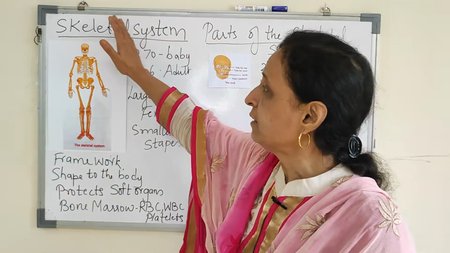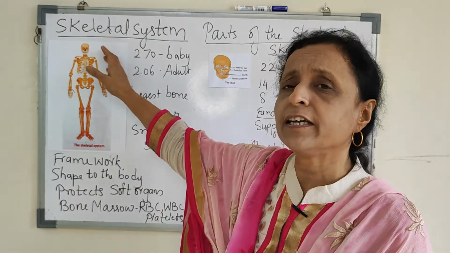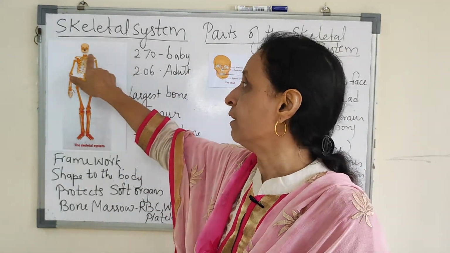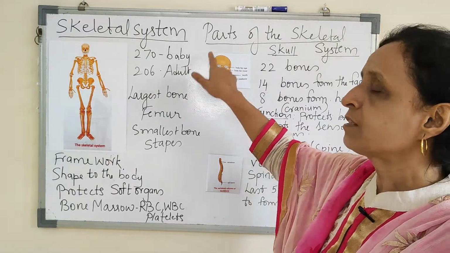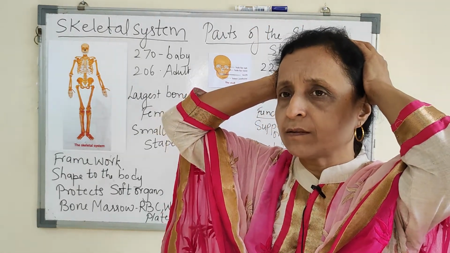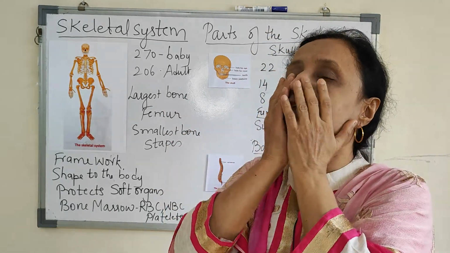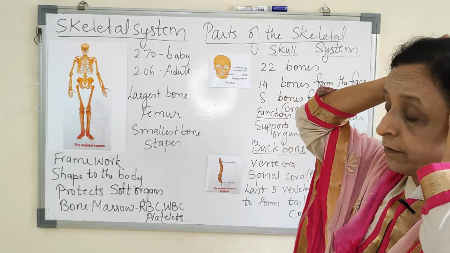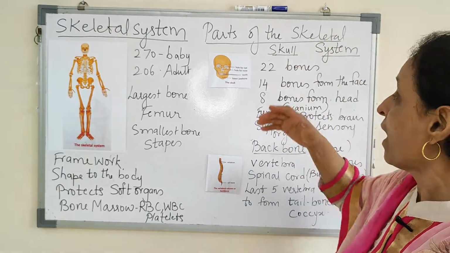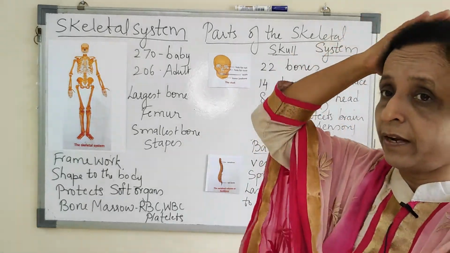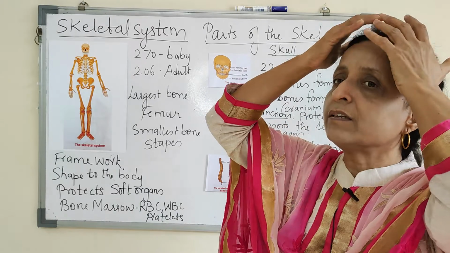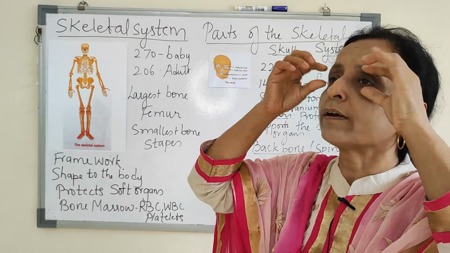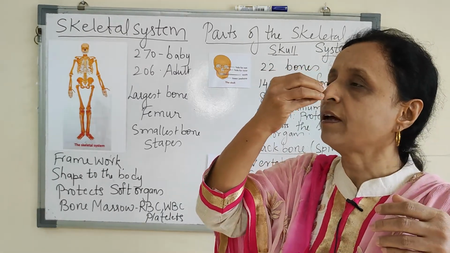So this skeleton, let us start from the skull. Let us study each and every part of the skeletal system. So we start with the head, the skull. This is the skull, and then our facial bones are present. Here is the cranium, the brain case, which will have the brain in it. Then the facial bones will have various organs: the eye socket will have the eye, the nose socket will have the nose.